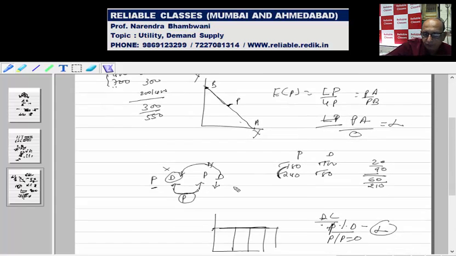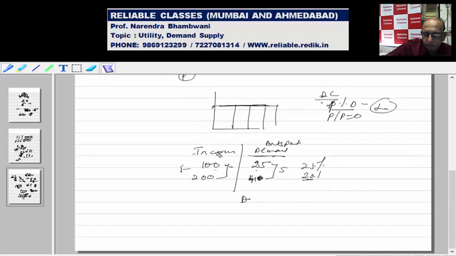First, see, I did both the methods. Why? First, price and demand: from 10 it went to 15, from 500 it went to 300. So first I did 200 upon 400 upon 5 upon 12.5, the average. So it will be 0.5 upon 0.4, which is your 1.25.